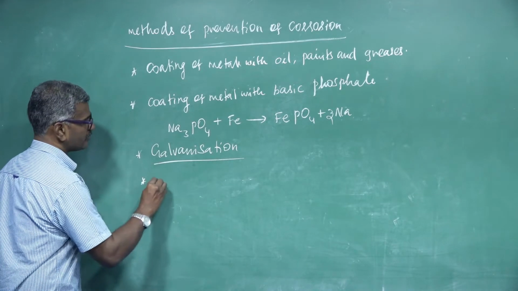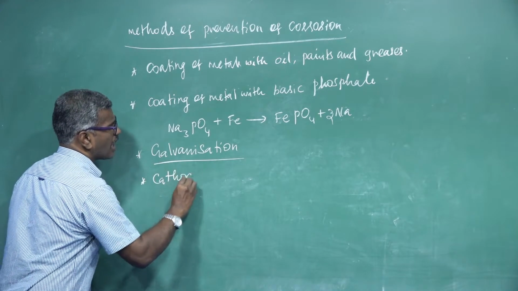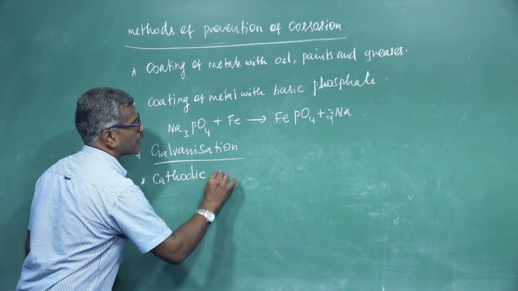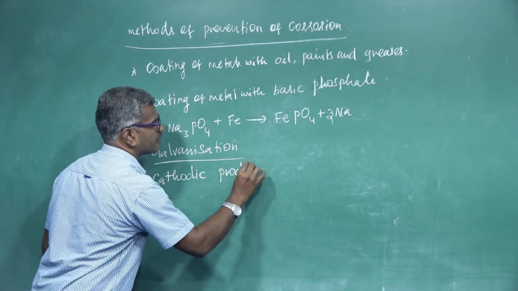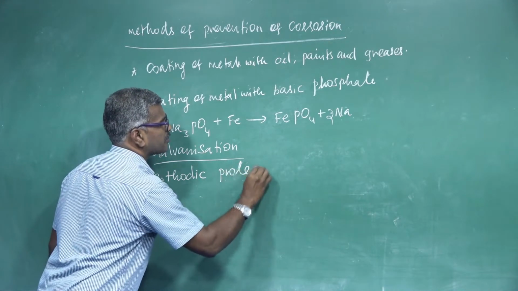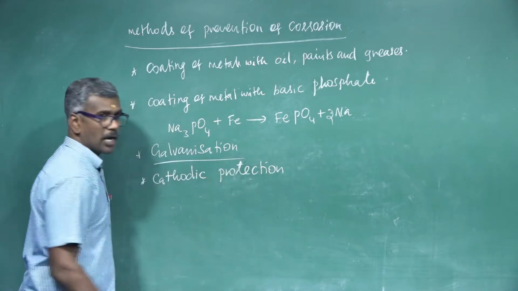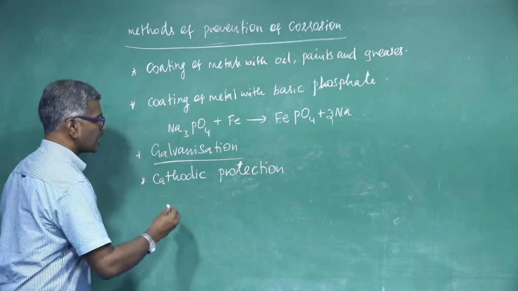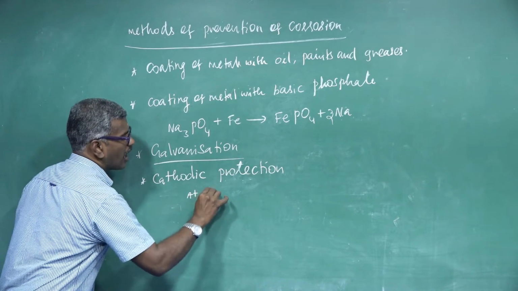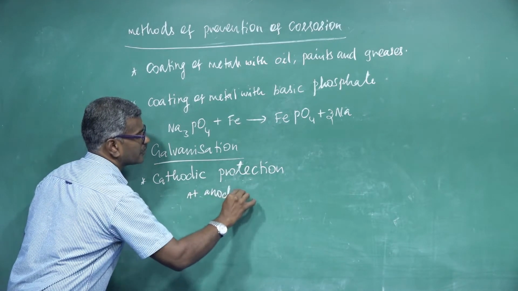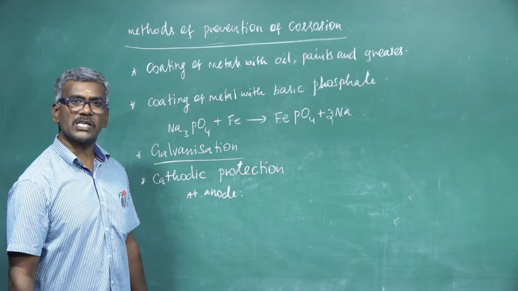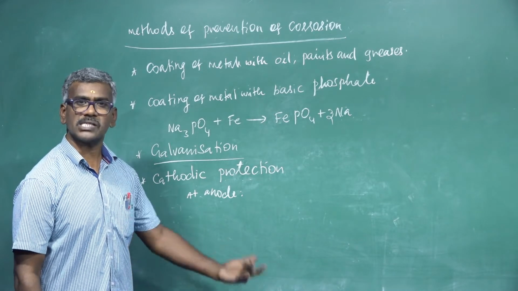Another one, cathodic protection, or electrical protection. Here, at the anode, what reaction takes place? Oxidation. Oxidation is nothing but a loss of electron.